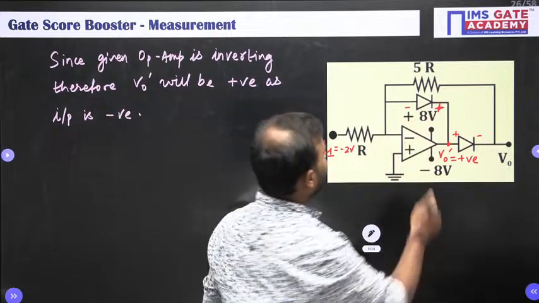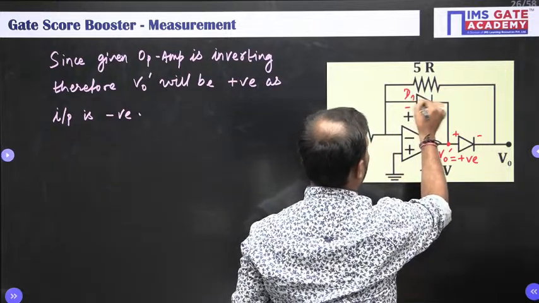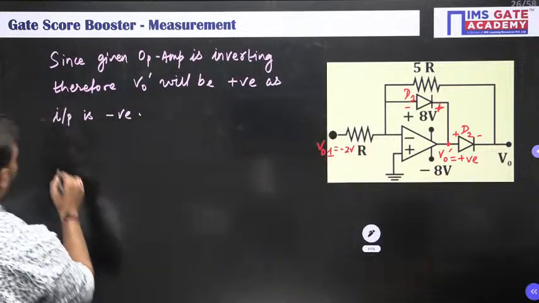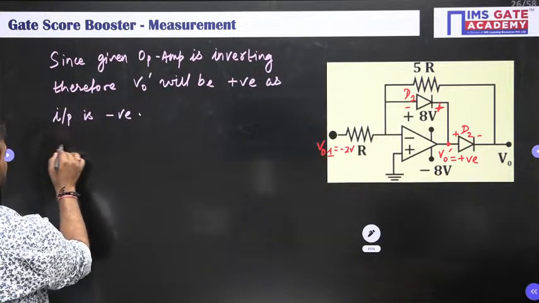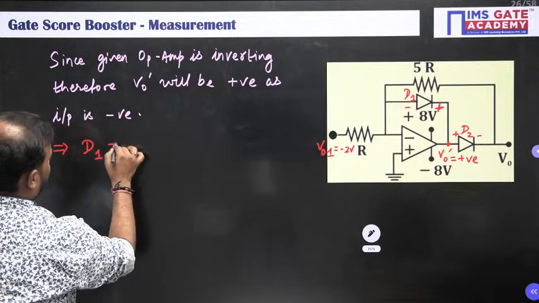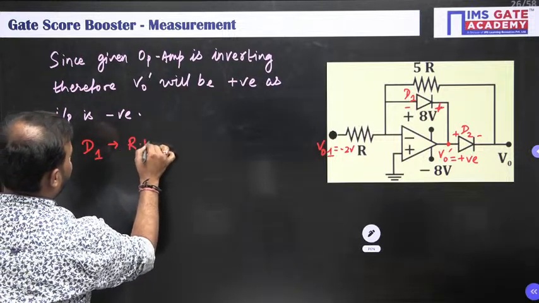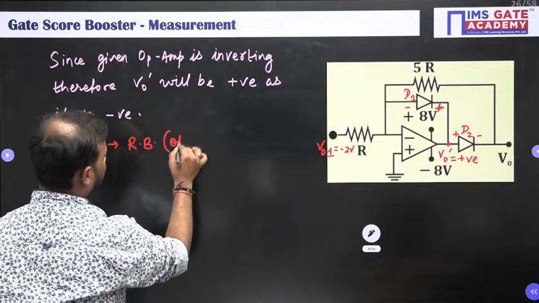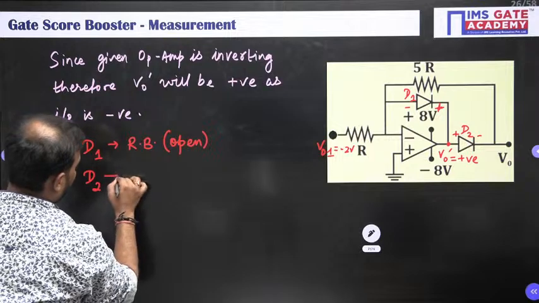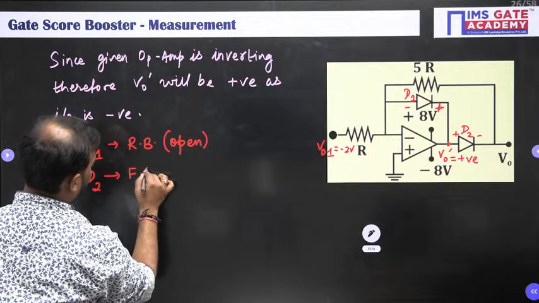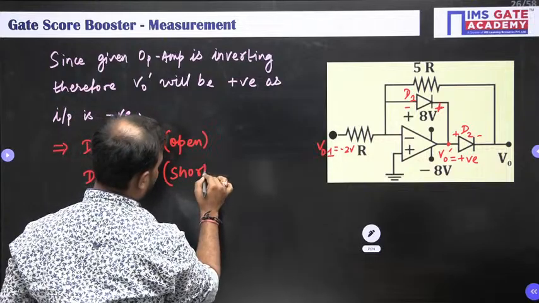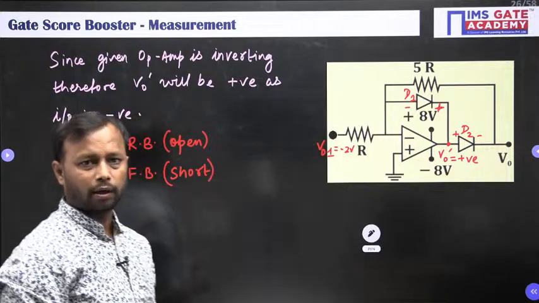So diode D1, let me take this as D1 and this as D2. This implies D1 is reverse biased, means it gets open, and D2 is forward biased and it will behave as a short circuit. ठीक है?